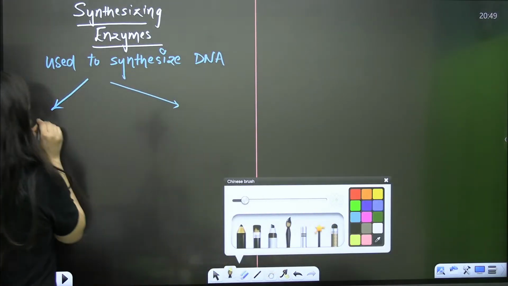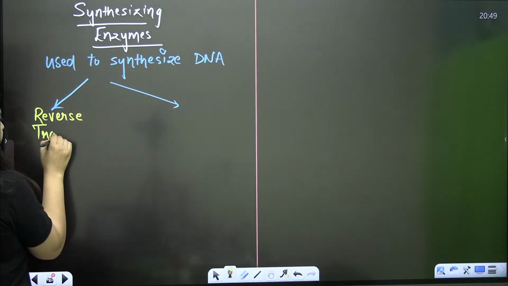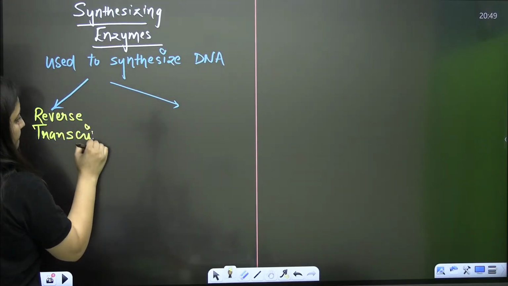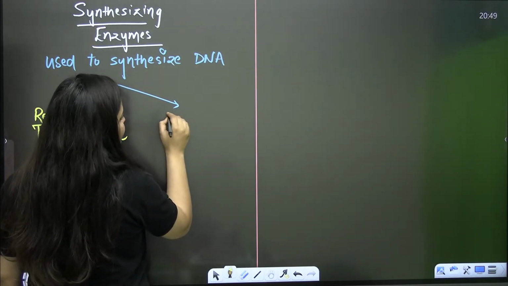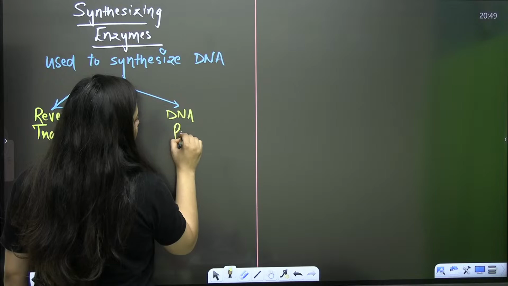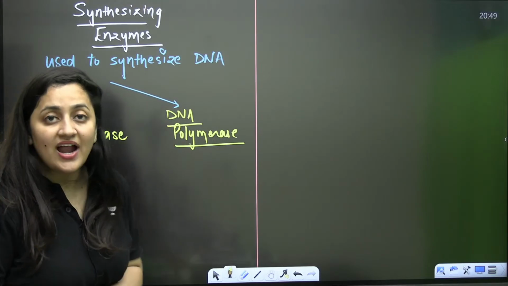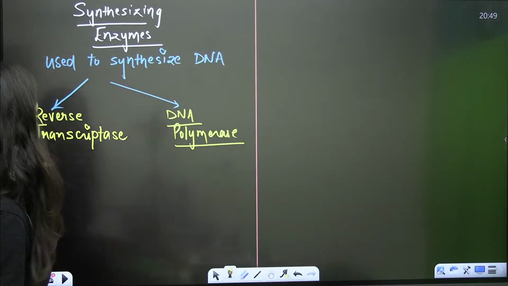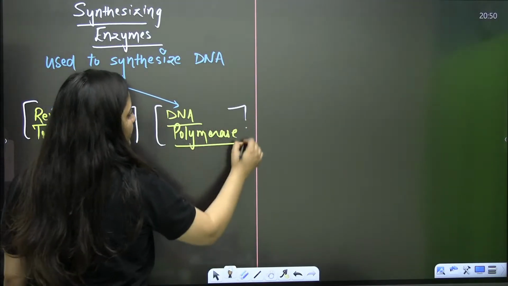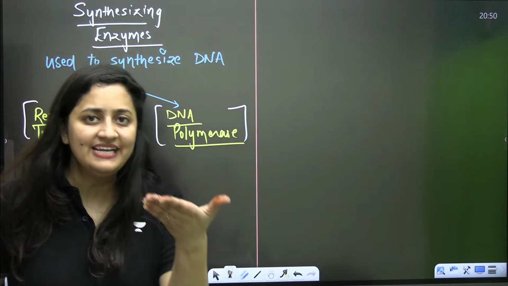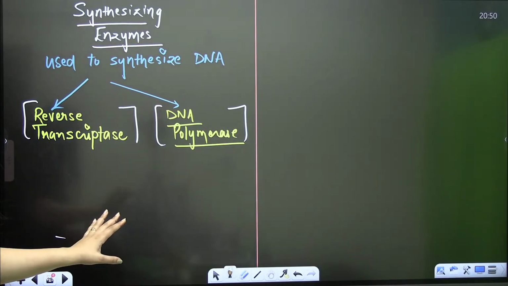The one is reverse transcriptase, and another one is DNA polymerase. Sometimes in genetic engineering there is a requirement to synthesize a new strand of DNA, so these two enzymes are used. One is the reverse transcriptase, and another is the DNA polymerase. You know that the DNA polymerase needs a DNA template, right?